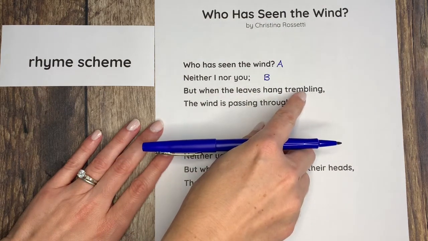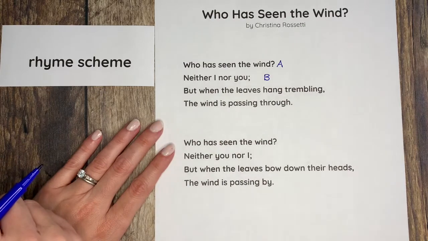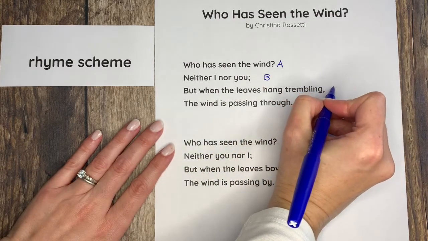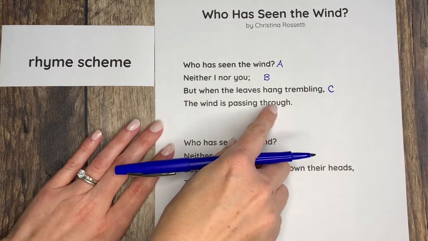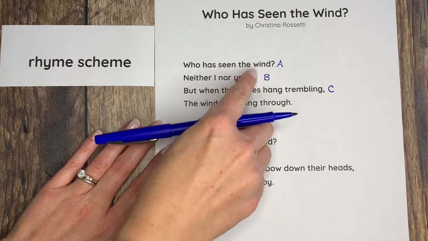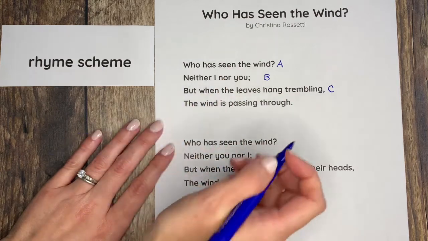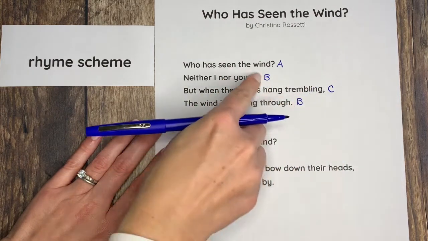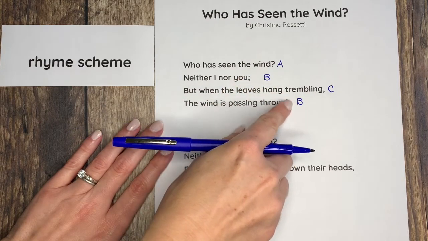Going down to the third line here. Trembling, you, wind. Rhyme? I still don't hear any rhyme yet, so I'm going to give that a C. How about through, trembling, you, wind? Did you hear a word that rhymed with through? That's right, it rhymed with you. So I'm going to give that a B. So it looks like my second line is rhyming with my fourth line.